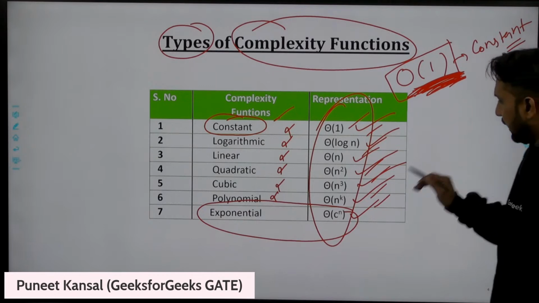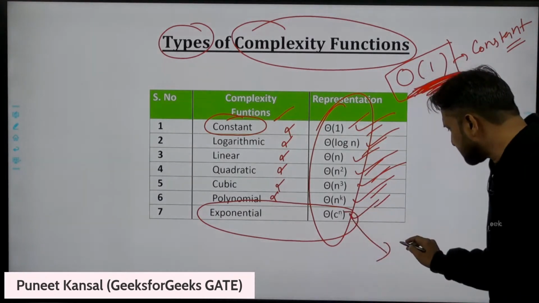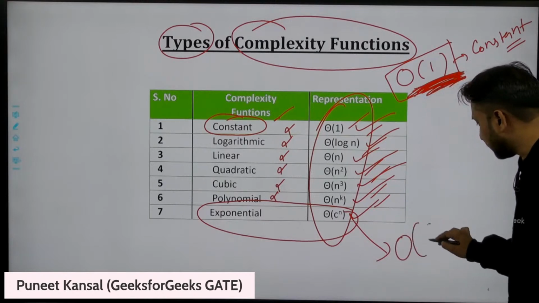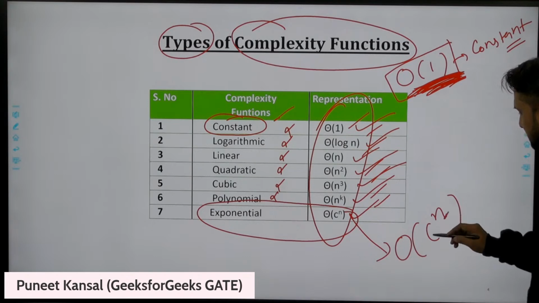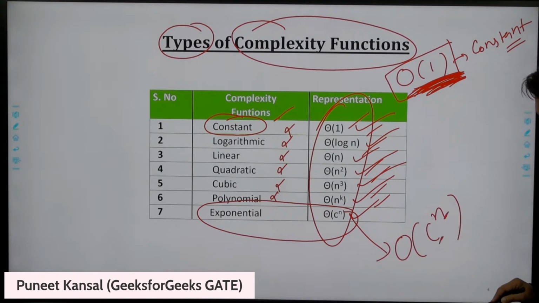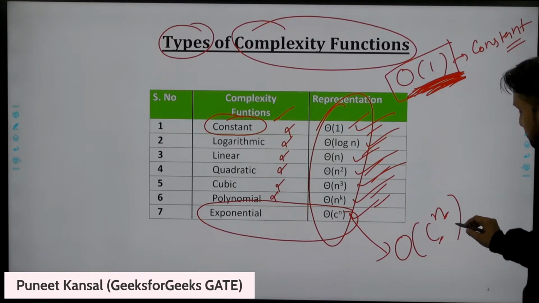And if I'm saying that my algorithm is taking order of c power n, where n is the variable and c is a constant, then this is exponential time.